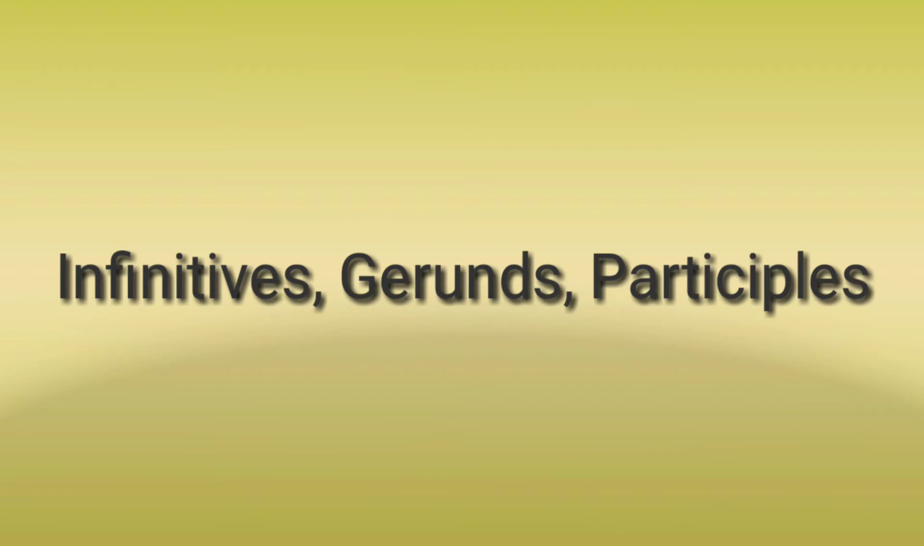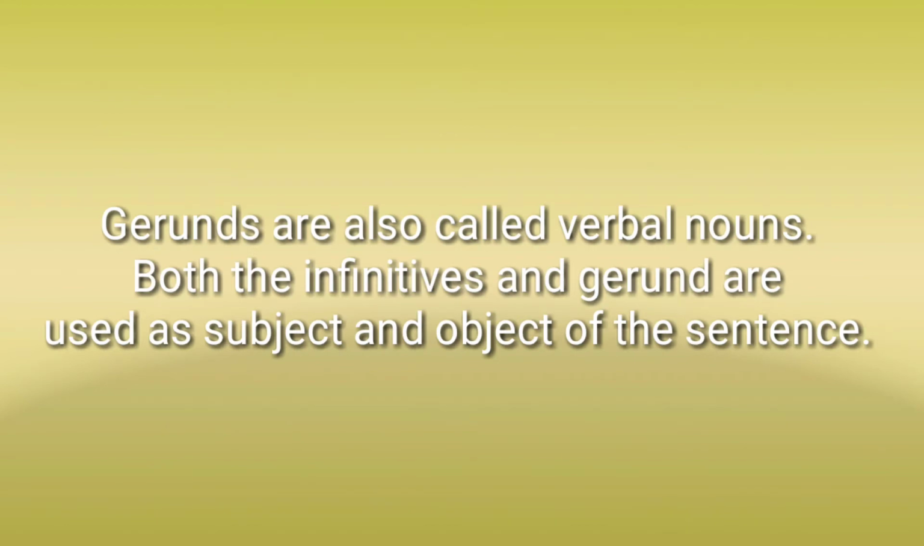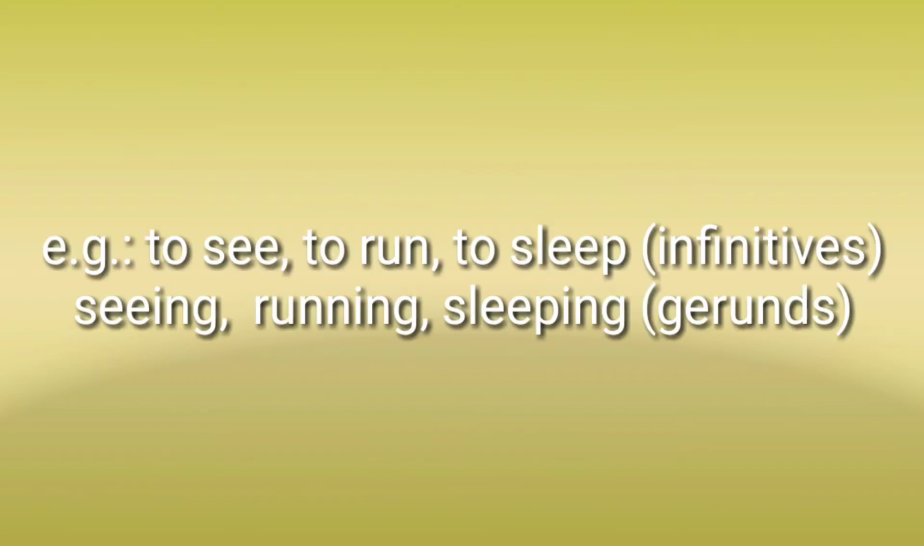So today we will learn infinitives, gerunds and participles. Infinitives are otherwise called verbal nouns as they are used both as verbs and nouns. In the same manner, gerunds are also called verbal nouns. Both the infinitive and gerund are used as the subject and object of the sentence. While all infinitives have "to" along with the verb, the gerund has the "ing" ending. For example, to see, to run, to sleep are infinitives, whereas seeing, running, sleeping are gerunds.